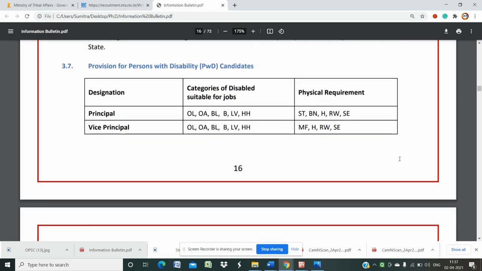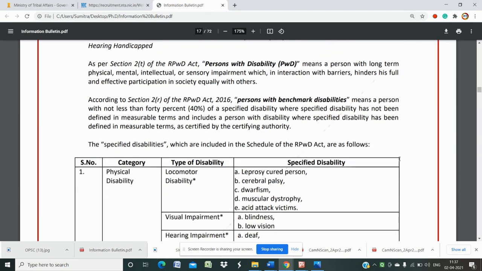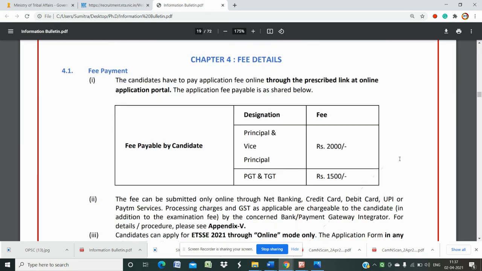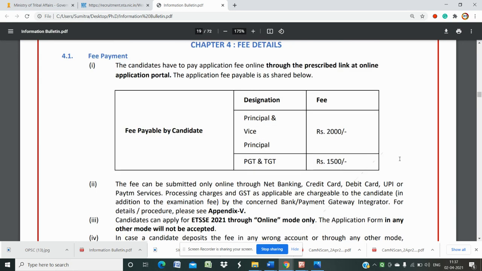Then we will discuss the syllabus of EMRS. We are discussing all the details of the application procedure. Then we will discuss the syllabus in the next video.